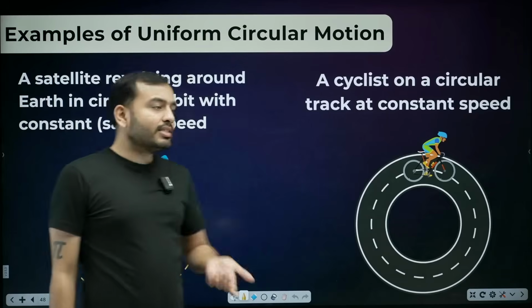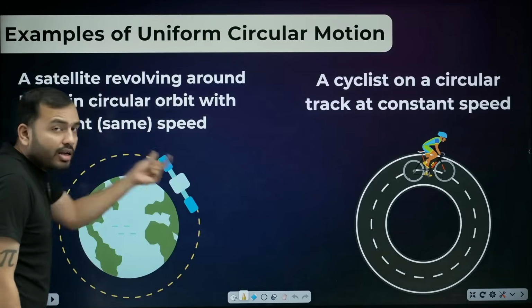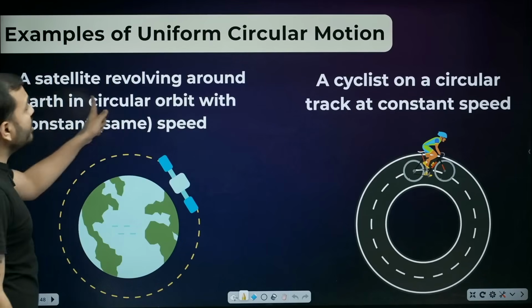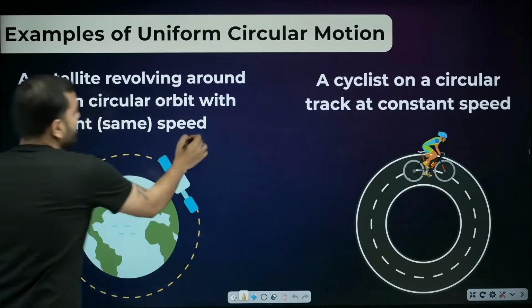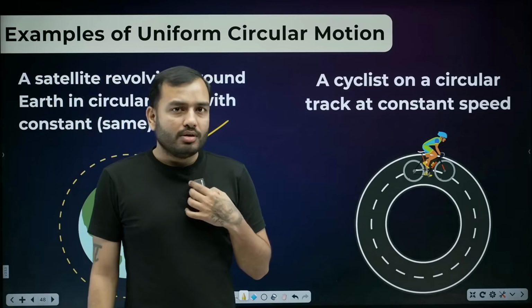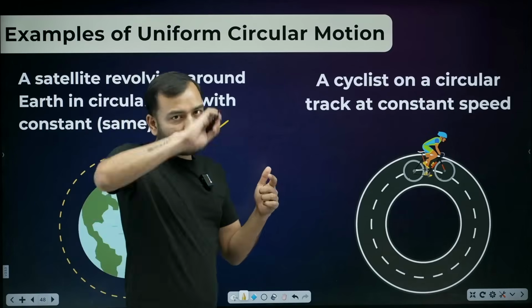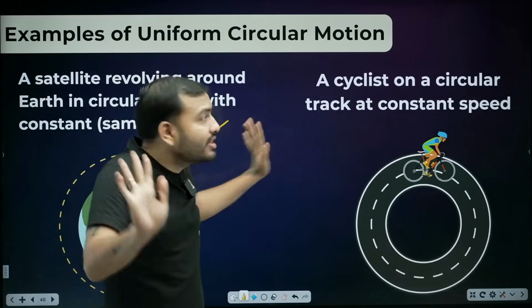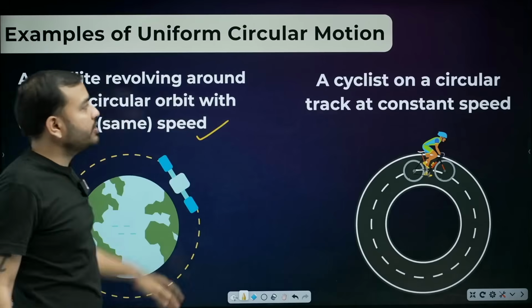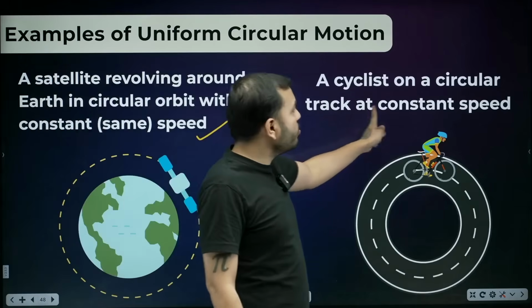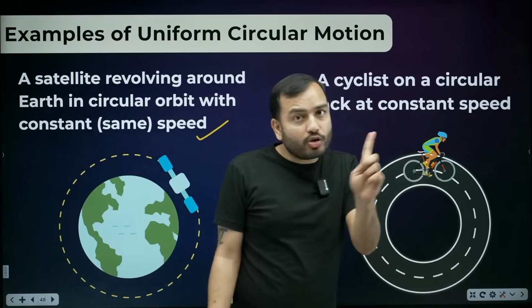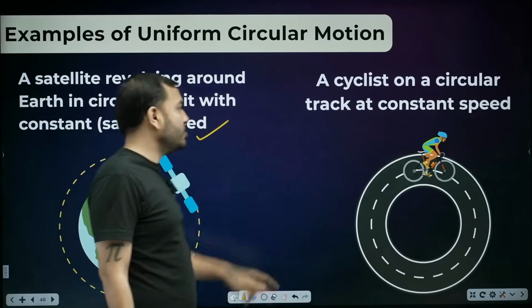So now give example of uniform circular motion. You can say any satellite that is revolving around the earth with constant speed. A satellite revolving around earth in a circular orbit with constant speed. In reality, it's actually difficult; they generally don't revolve in a perfect circle, but still we wrote it. Second, a cyclist on a circular track at constant speed. Speed has to be kept the same continuously, but velocity will change because direction is changing.